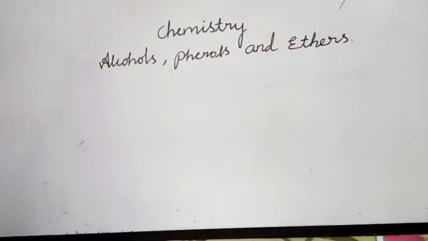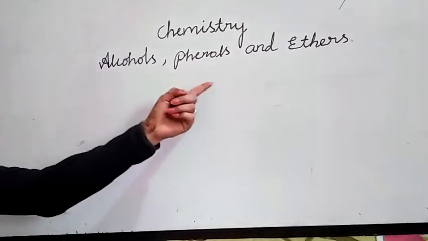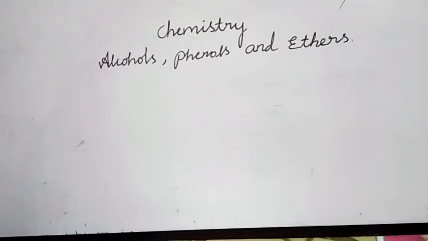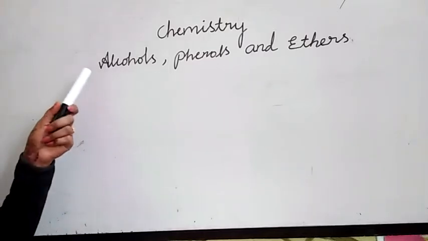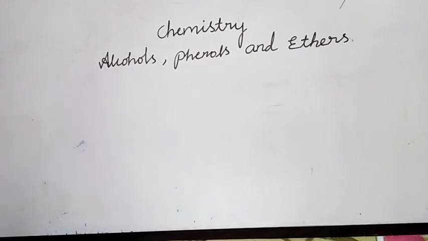So the first lesson, haloalkanes and haloarenes, got over, right? So the second lesson is alcohols, phenols and ethers. Okay. Have you heard the name alcohols, phenols and ethers till now? No, I think you're maybe familiar with alcohols, not phenols and ethers. Okay.